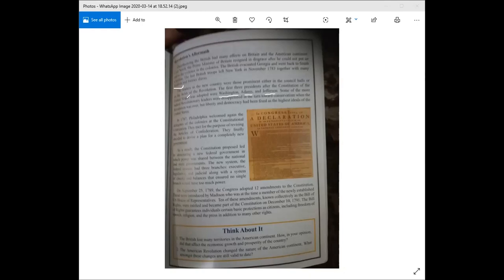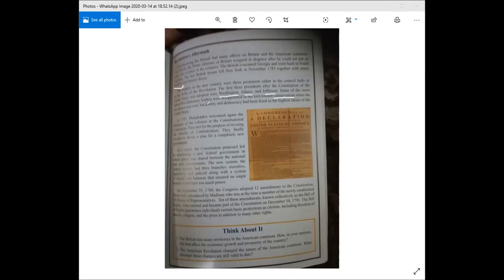Some of the more radical revolutionary leaders were disappointed in the turn towards conservatism when the revolution was over. Conservatism here, guys, conservatism is when you're very closed in your thinking. You are very closed in your approach. You don't believe in freedom. You don't believe in democracy. So they were disappointed that after this war happened, in America, there was a lot of conservatism going on. There was a lot of closure.